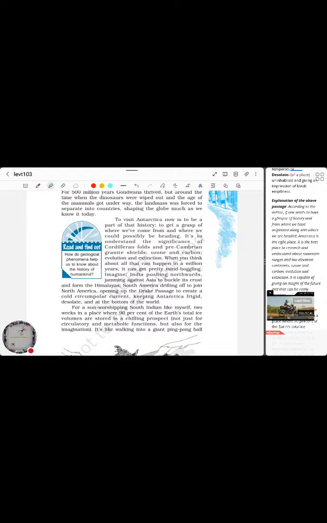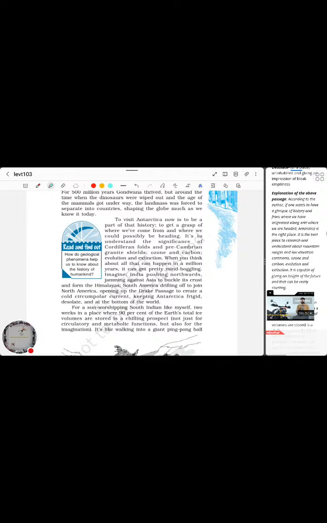To know all this, it is very important to go to this particular continent, Antarctica, to know what things are and what the timeline is going to be. So it's to understand the significance of the Cordilleran folds and Precambrian granite shields, ozone and carbon, evolution and extinction.